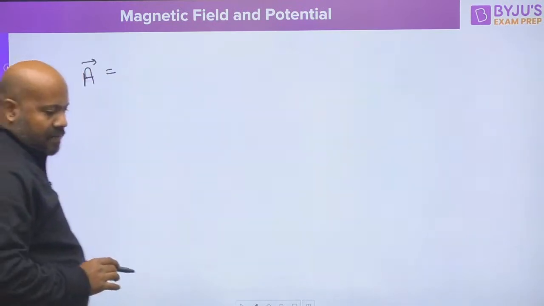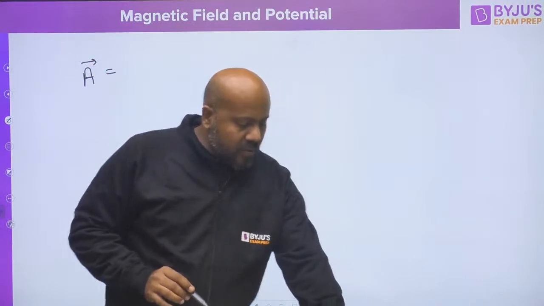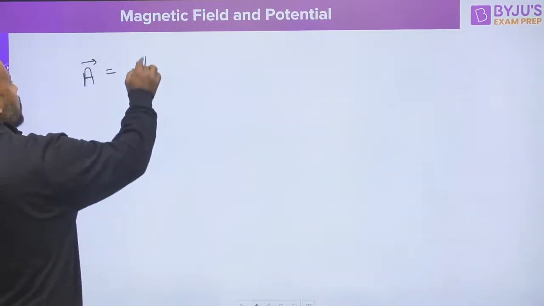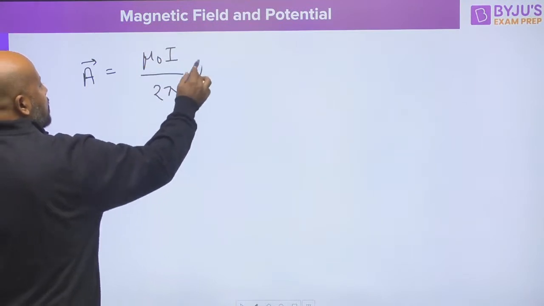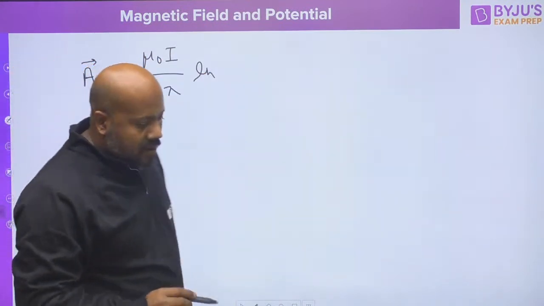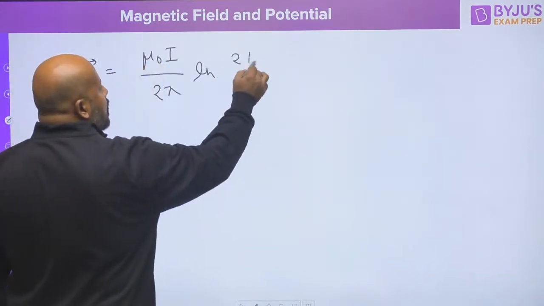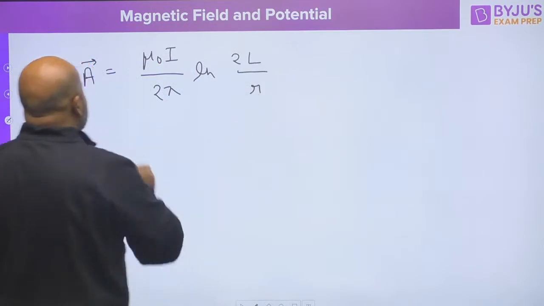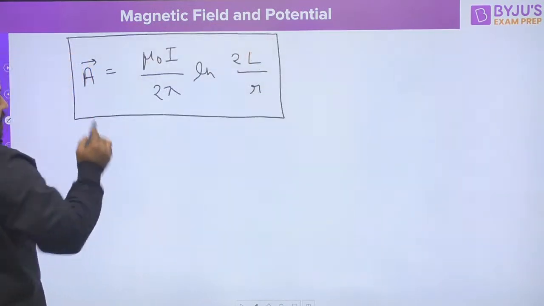Please cross check it. As per my reference, this is mu naught I upon 2 pi, and this is ln of 2L upon R. This is going to be your final statement.